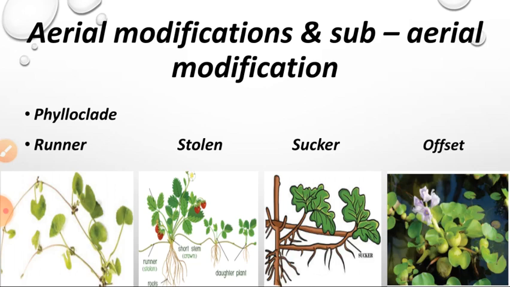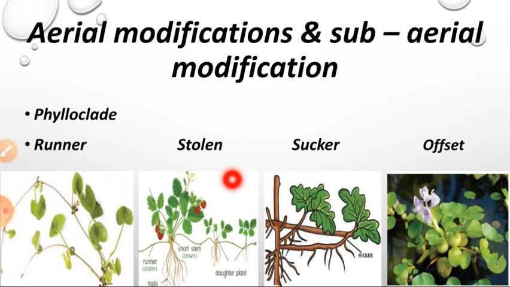They are divided into 4 types: runner, stolon, sucker, offset. First one, runner. Example, Vallarai. Here the plant grows upwards, again it bends, reaches the ground, and creates a new plant. That is called a runner. And stolon: these types of plants grow upwards for some distance, bend down, touch the ground and produce a new plant. That is called a stolon.